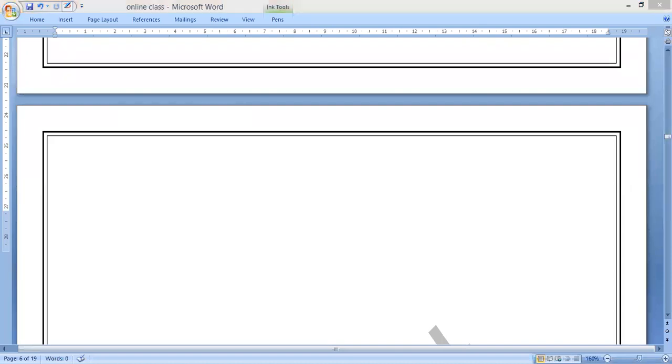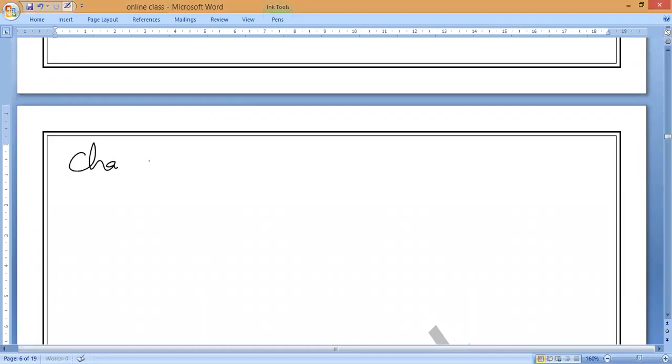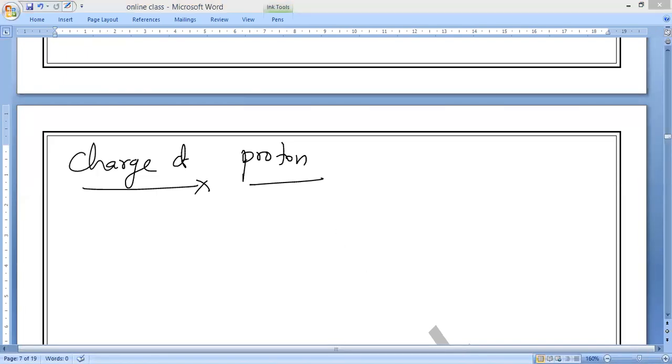So what is the charge of proton? The charge of proton is equal to the charge of electron, but it is the opposite charge. Understand? The charge of electron is negative. So the charge of proton is positive. The charge of proton is equal and opposite to the charge of electron.